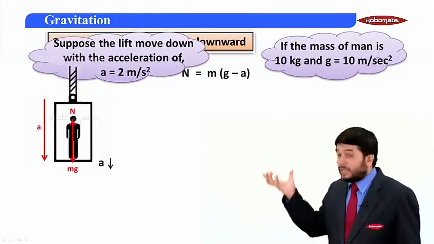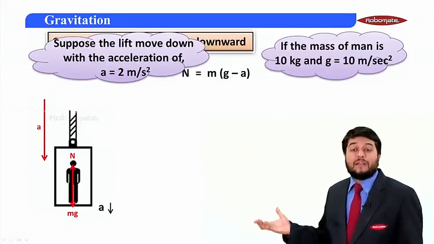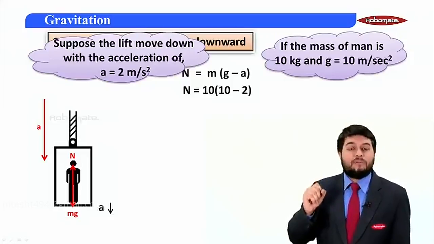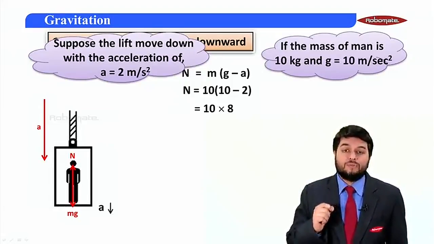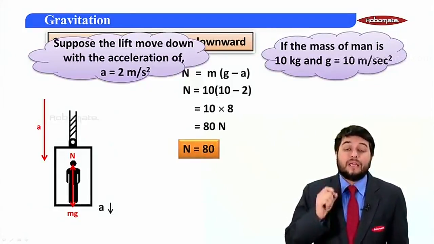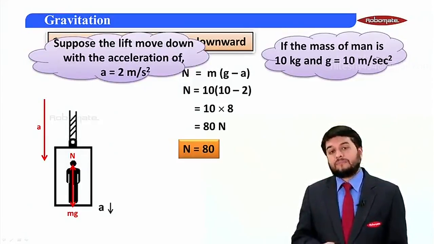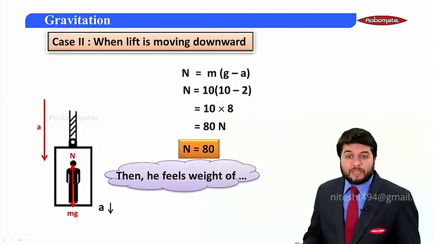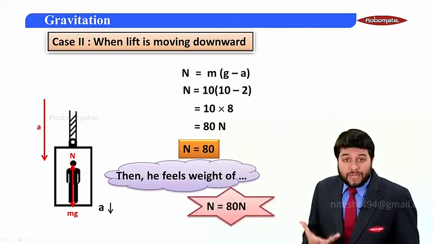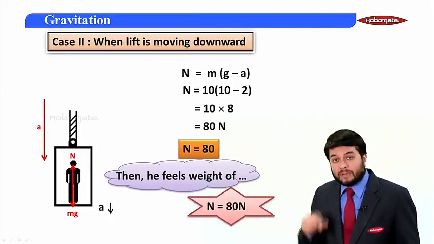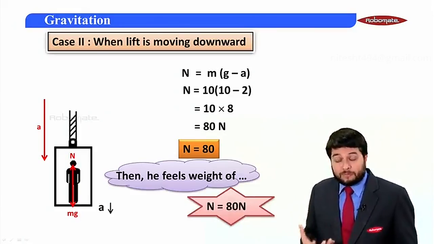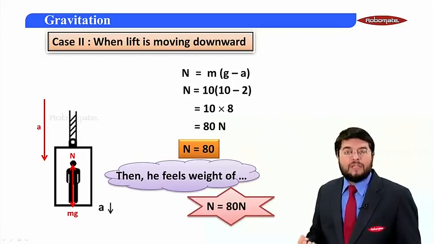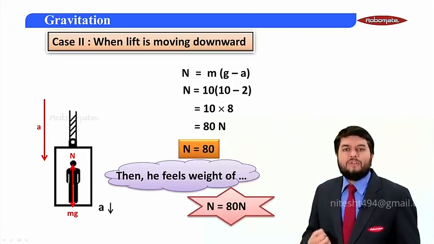Okay, so the lift is moving down with an acceleration of 2 meter per second square. So the normal reaction will now become 10 into (10 minus 2), that is 10 into 8, that is 80 Newton. So in this case, when the lift is moving down, that person feels a weight of 80 Newton. Earlier, when it was stationary, he was feeling a weight of more, 100 Newton. Now when the lift is moving down, he is feeling the weight less, that is 80 Newton.